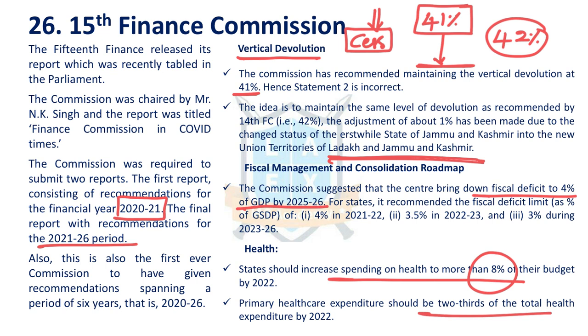It has suggested to have performance-linked incentive through the Millennium Cities Fund, and it has also recommended to have a Defense Modernization and Internal Security Fund. Please go through the 15th Finance Commission in a little more detail.